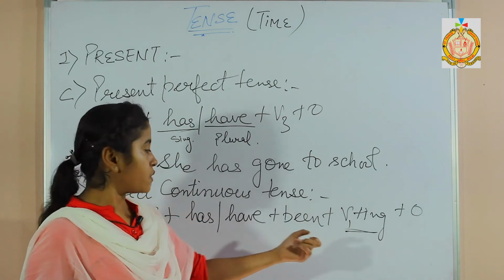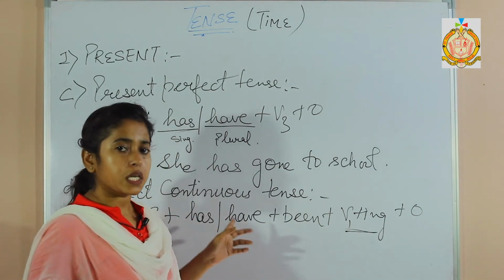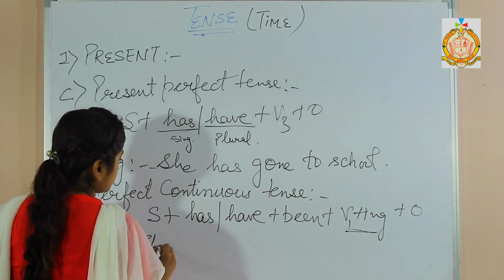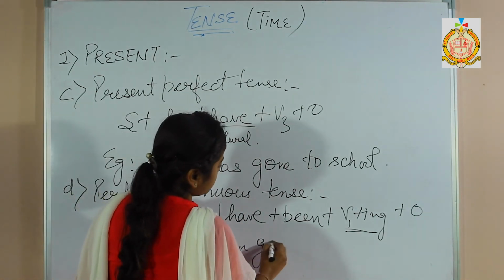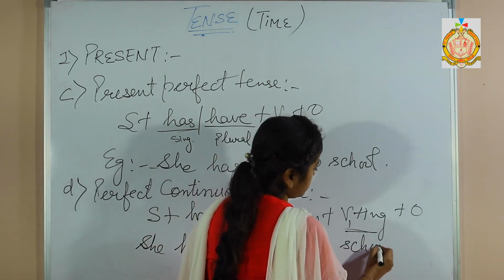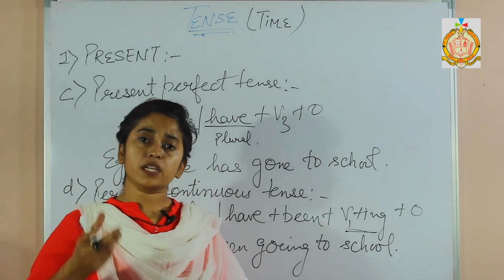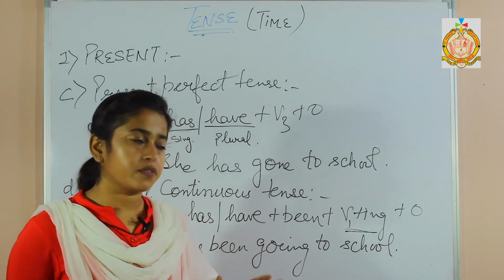The only changes will be in the helping verbs which we are going to choose according to the tense of the sentence. Change this very same example. How will it be? She has been going to school. Likewise, other tenses are also changed. Helping verbs are changed as per the tense itself, and all the formations are done.